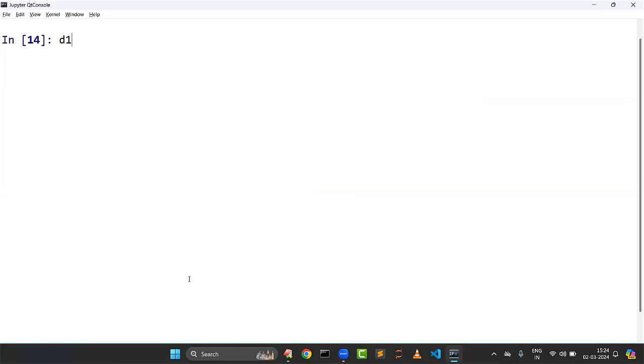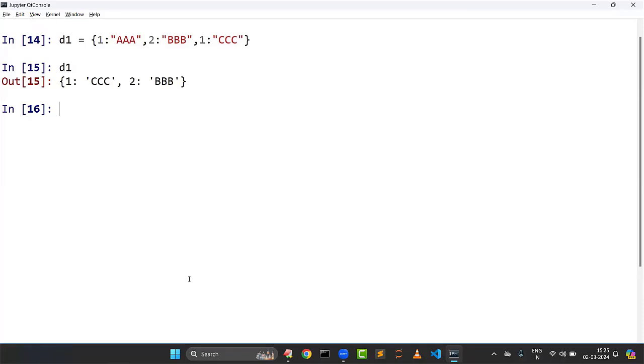I am taking dictionary D1 with 1 colon triple A, 2 colon triple B, and 1 colon triple C. So I have taken a duplicate key, which is 1. How many entries are there? 3 entries. But you can see how many entries there will be in the final. When we take duplicate keys, it does not raise any error message. Simply, it takes only the latest value.